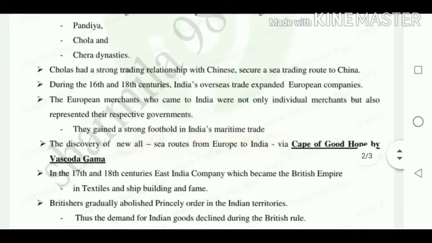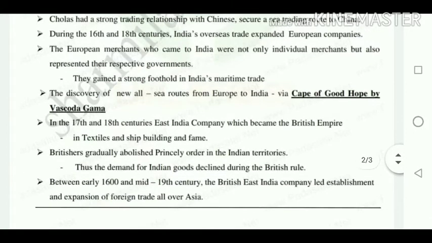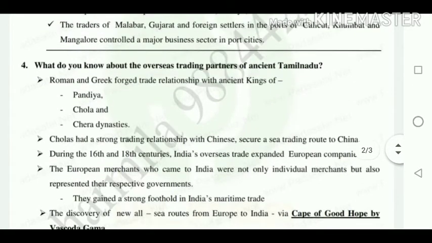In the 17th and 18th century, the East India Company became the British Empire's power in textile and shipbuilding. The British gradually abolished the princely order in the Indian territories. Thus, the demand for Indian goods declined during British rule. So between the early 1600s and the mid 19th century, the British East India Company led the establishment and expansion of foreign trade all over Asia. So these are the points relating to the questions.